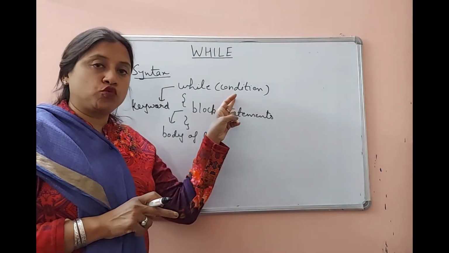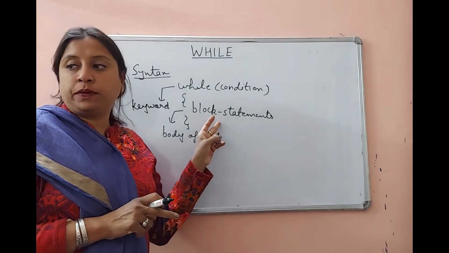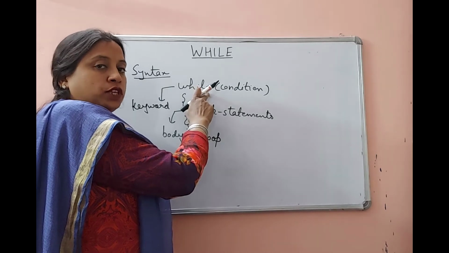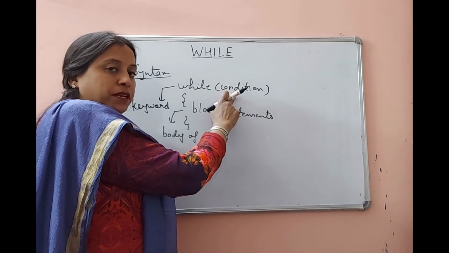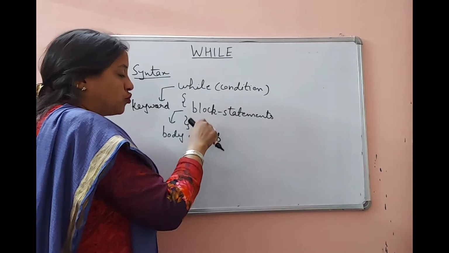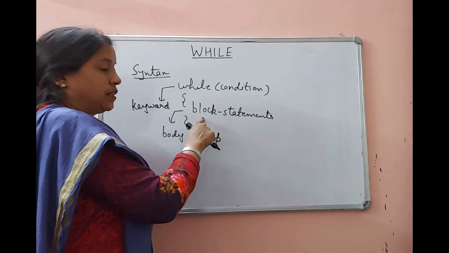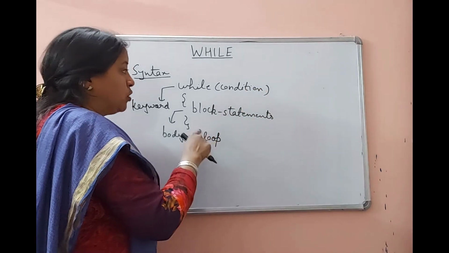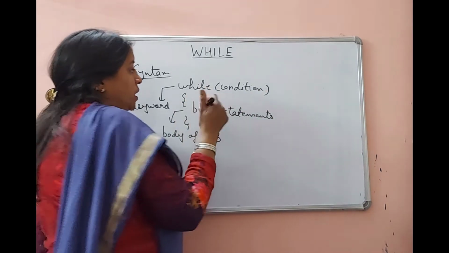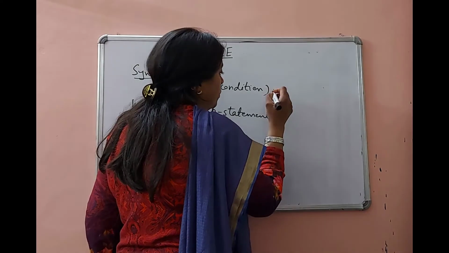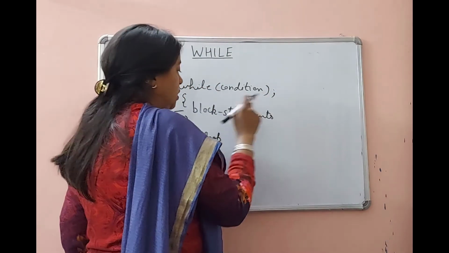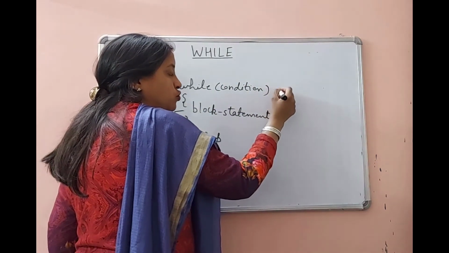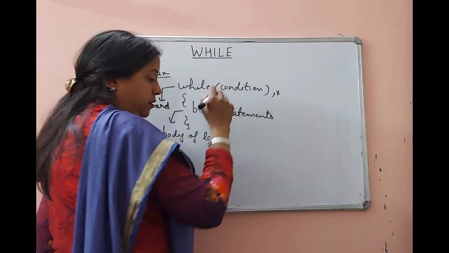If this condition is true, only then block of statements will be executed. After that, control will go back to the beginning of this loop. Again this condition will be checked. If it is true, then control will go again inside the body of loop. But if it is false, then control will come out of the while loop. After this while loop, we will not write any semicolon because after this while loop there is a body of loop. So we should not write any type of semicolon here.